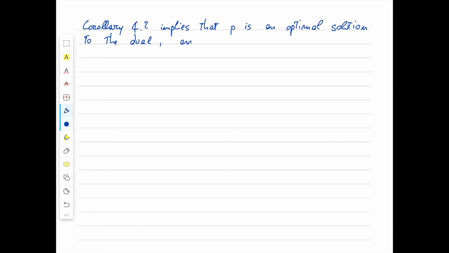And the optimal dual cost is equal to the optimal primal cost.